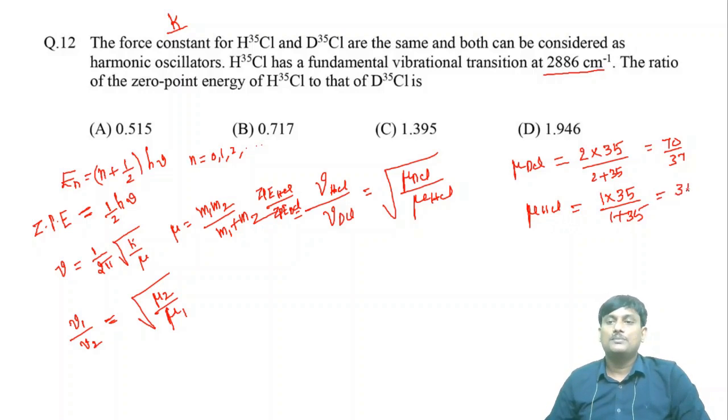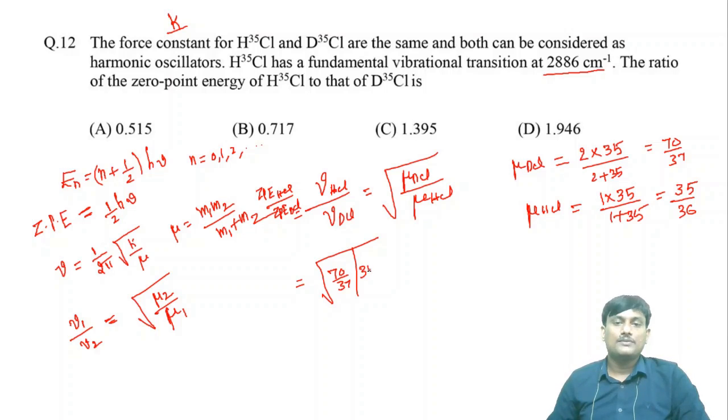So 35 by 36. If you take the zero point energy ratio, you will get root over mu DCl, 70 by 37, divided by 35 by 36. This is equal to root over 70 by 37 into 36 by 35.